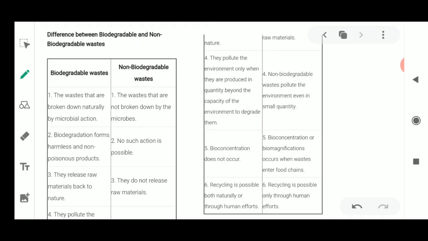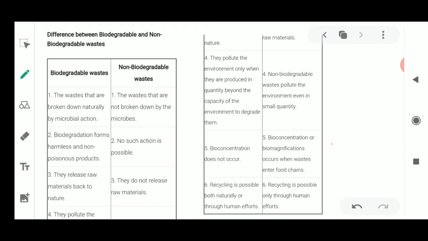Only if microorganisms are involved is it known as biodegradable. If organisms were not involved, it would be converted into the form of non biodegradable waste.